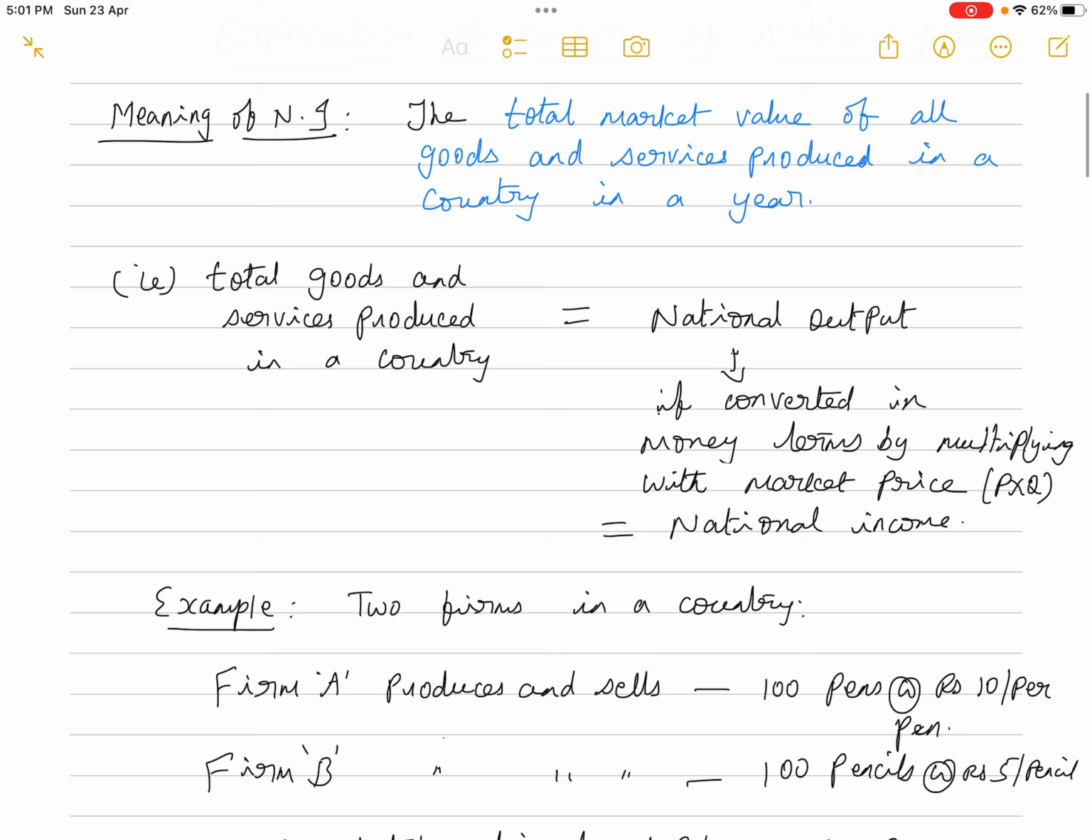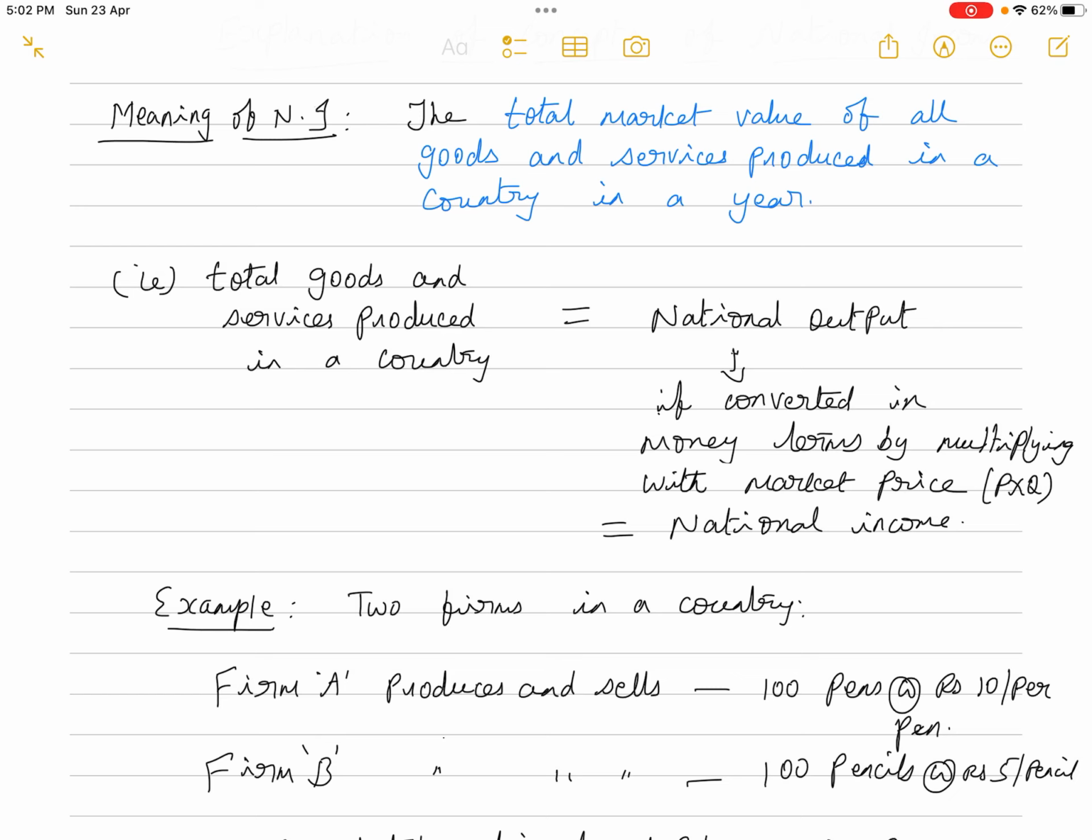The total goods and services produced in a country is equal to the total national output of the country. If we convert the same total national output into money terms, how do we do it? By multiplying with the market price, that is price into quantity, that will become the national income. For convenience, I am giving you an example.